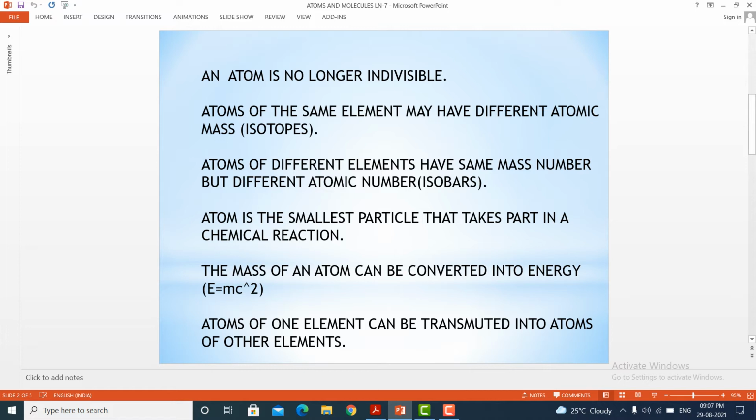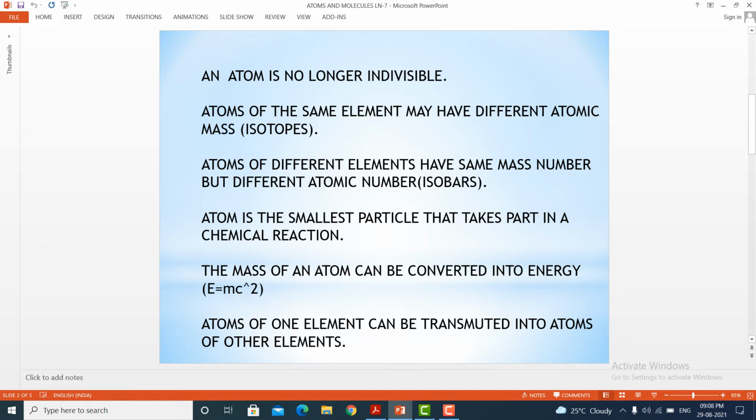That means the whole mass of an atom can be converted into tremendous energy. This is actually happening during nuclear reactions. And atoms of one element can be transmuted into atoms of another element. This is called transmutation. In Tamil it is called Matru Tanimamakal Murai.